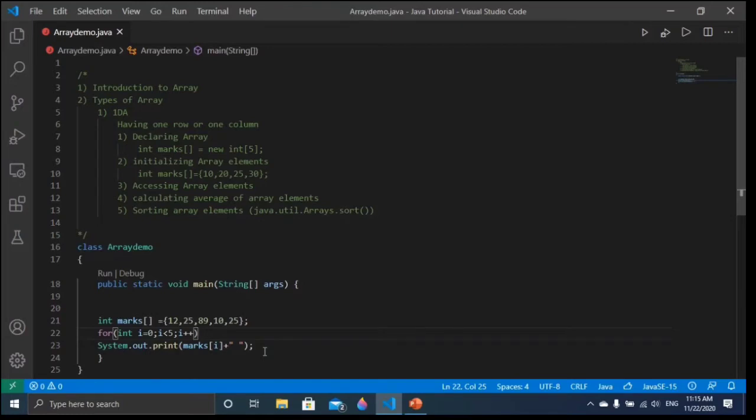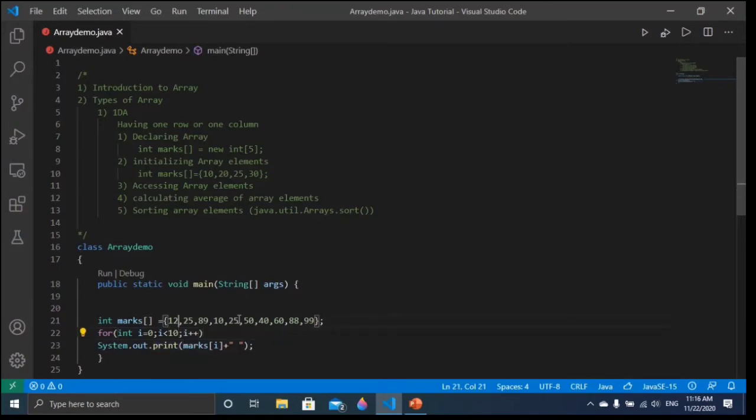Let's see, friends, how we will do this. Here I am going to declare 10 array elements. You can give any elements, 1, 2, 3, 4, 5, 6, 7, 8, 9 and 10. So here the size will be 10.